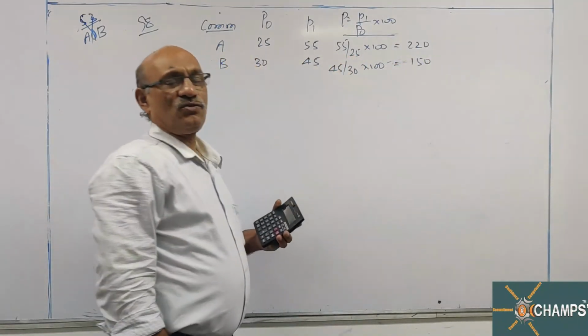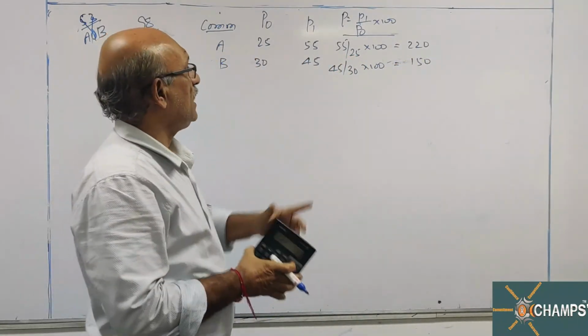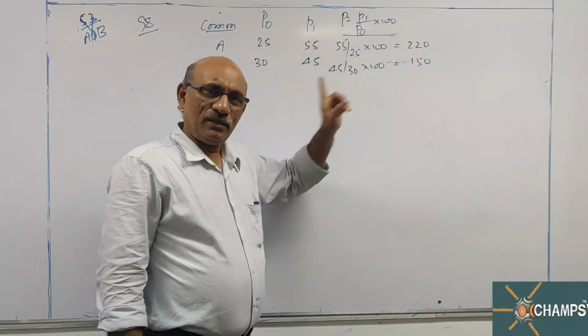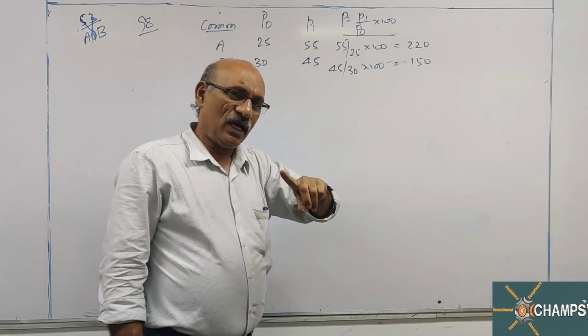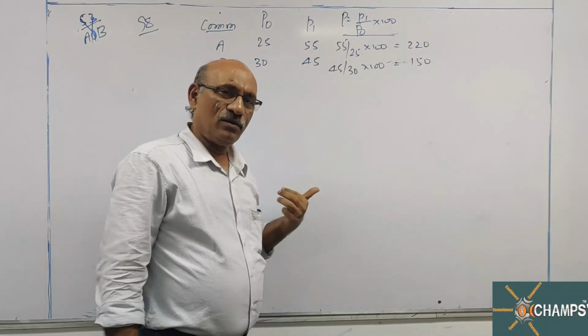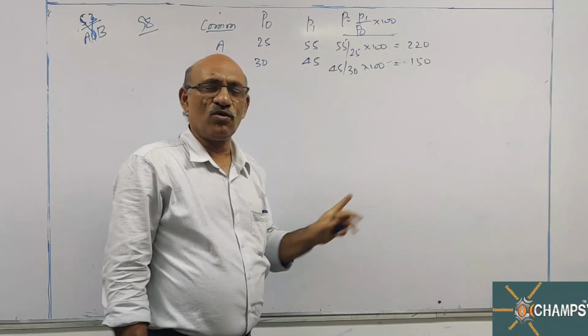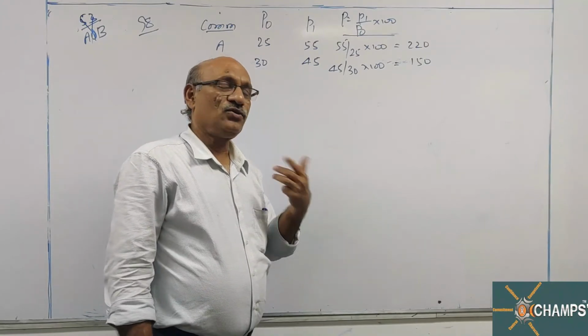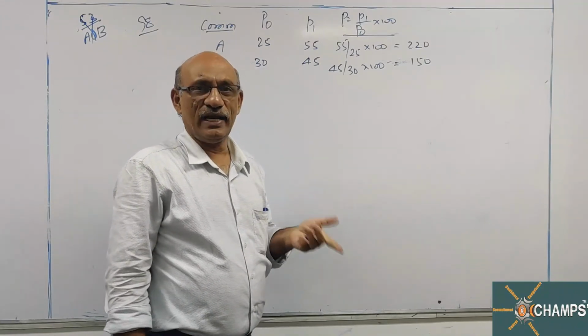This way, first you calculate price relatives. If a geometric mean problem is given in the exam, it is only this model. For more than 2 commodities, they don't ask, because you have to take logs and antilogs, a very lengthy process.